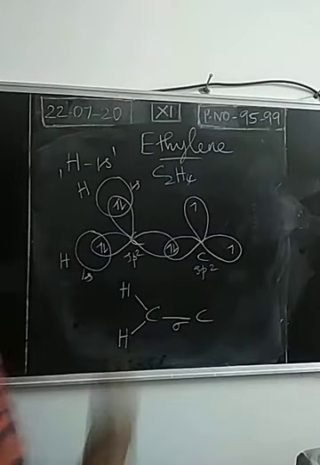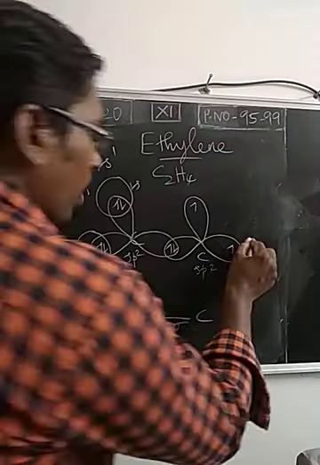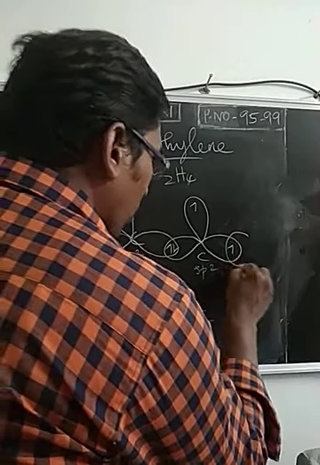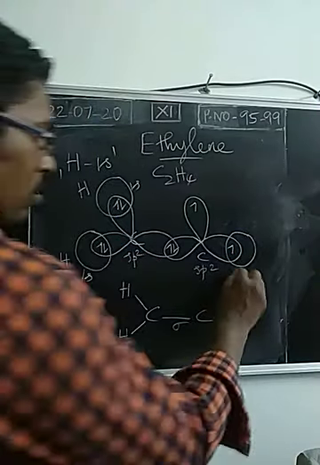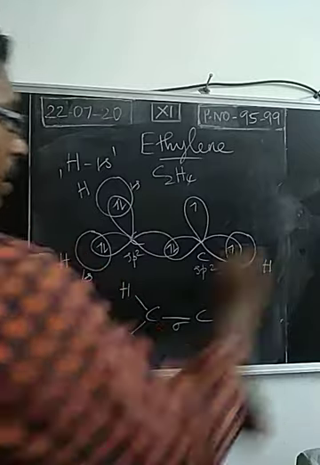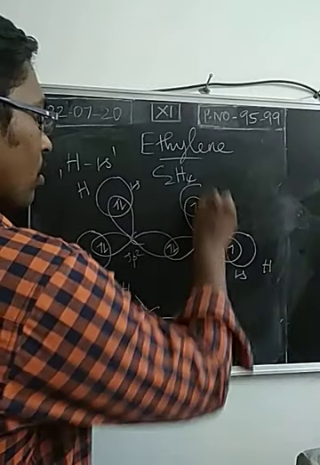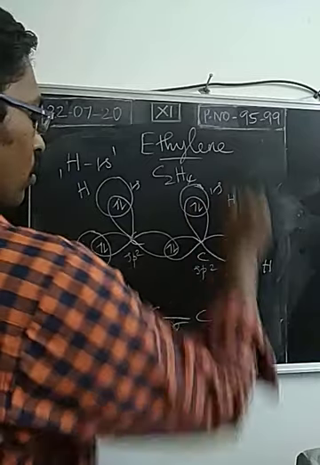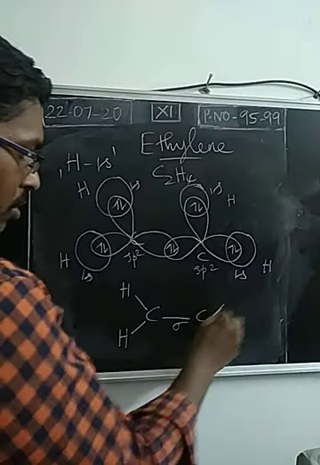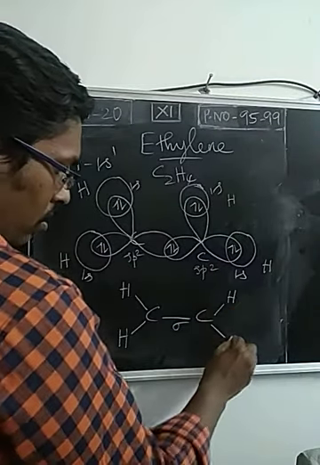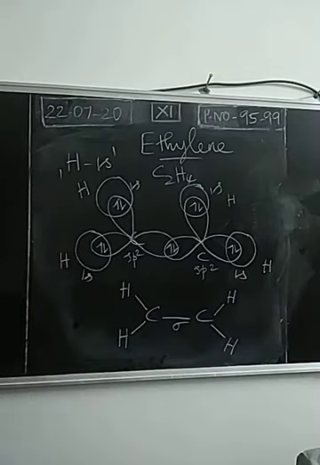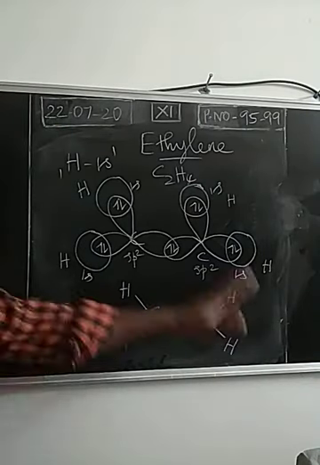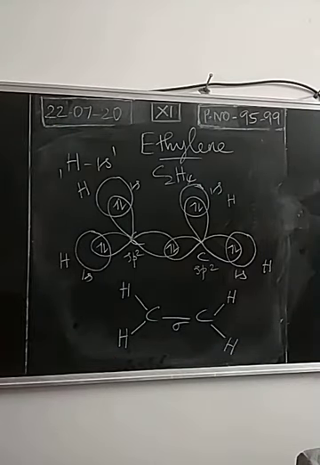Next, the second carbon has three sp2 hybridized orbitals with a single electron. Two more hydrogen atoms are going to combine with the second carbon. So this is the 1s orbital of hydrogen, and the 1s orbital of hydrogen. So this carbon is also making sigma type of covalent bonds, right? So we have explained sigma bond formation.